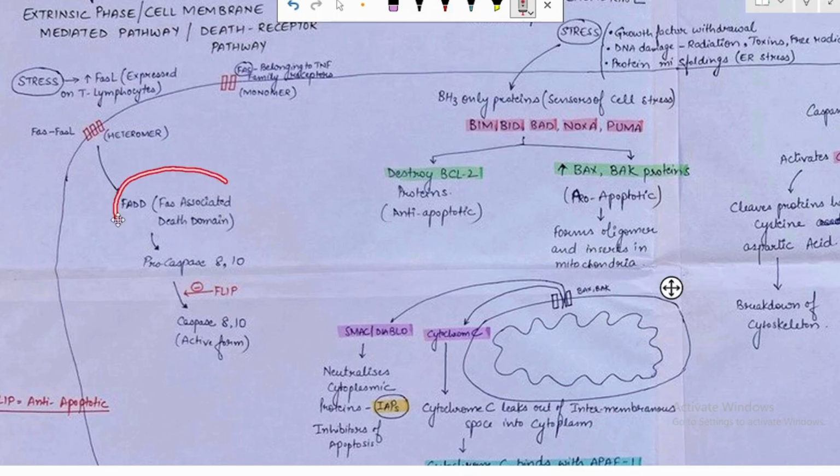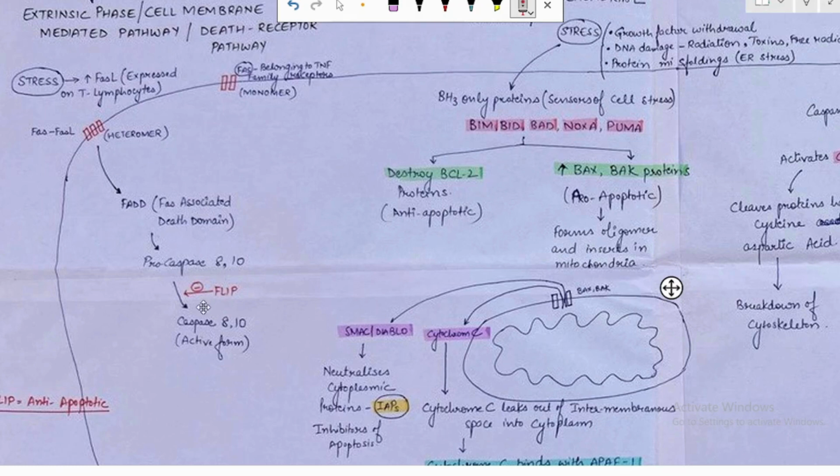that is also known as the FAS associated death domain. This FAS associated death domain leads to the activation of caspase 8 and 10 from procaspases 8 and 10. The procaspases 8 and 10 are not activated to the active forms by the FLIP protein.